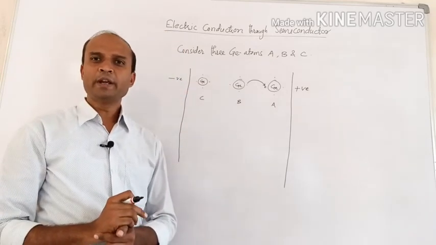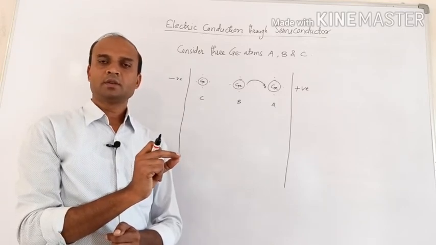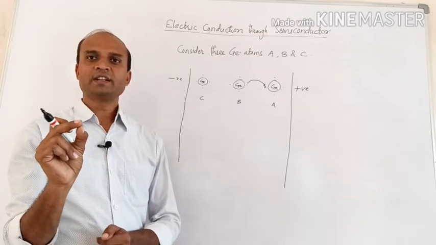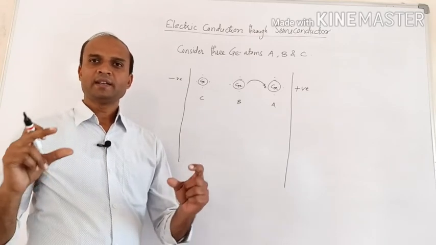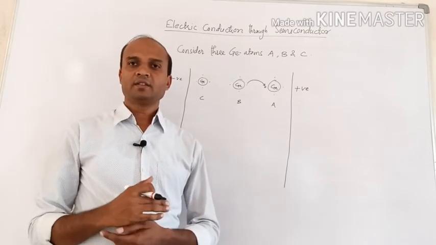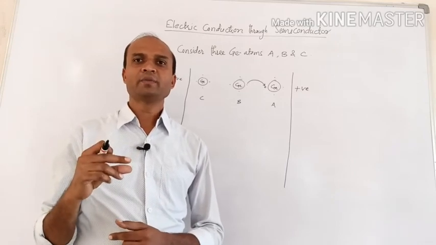So there is a movement of valence electrons from one atom to another atom which contains a vacancy, and that's why the additional energy required is very small.